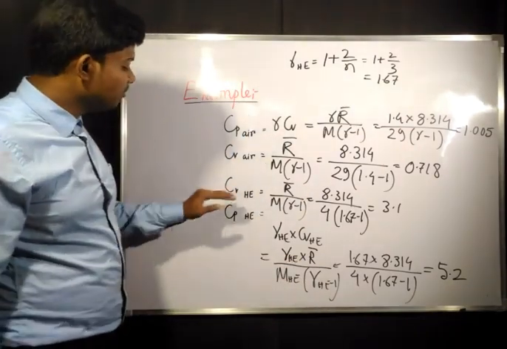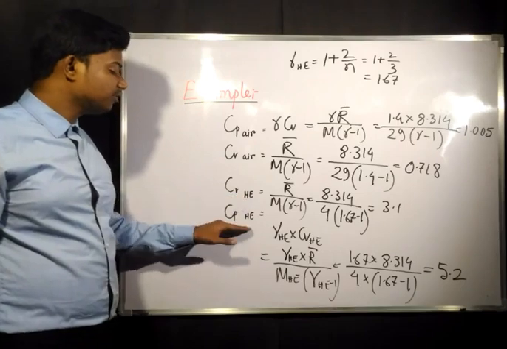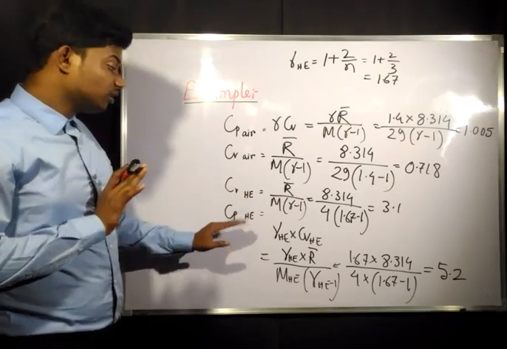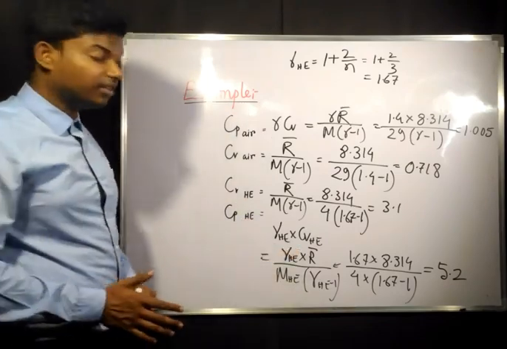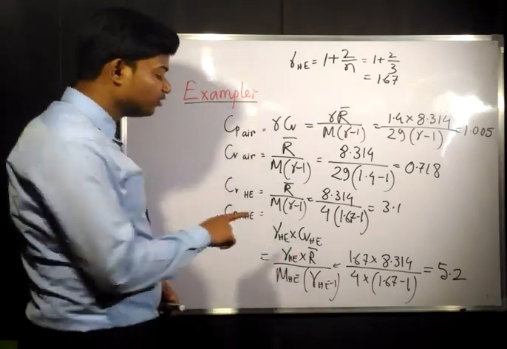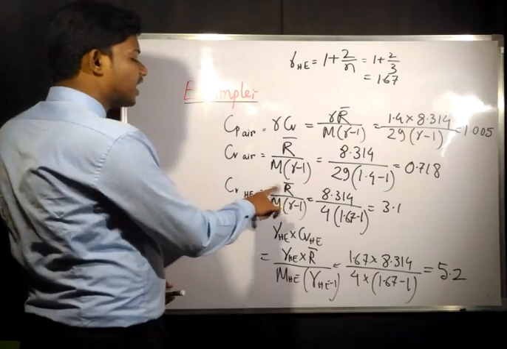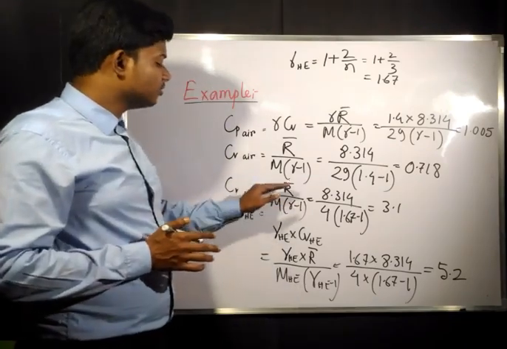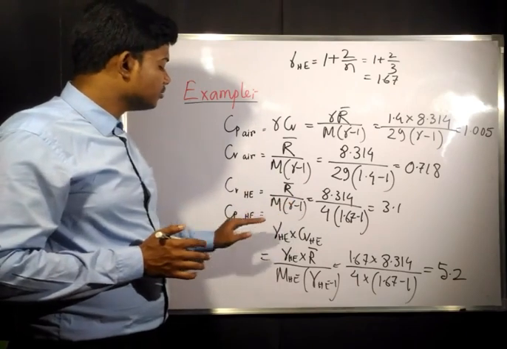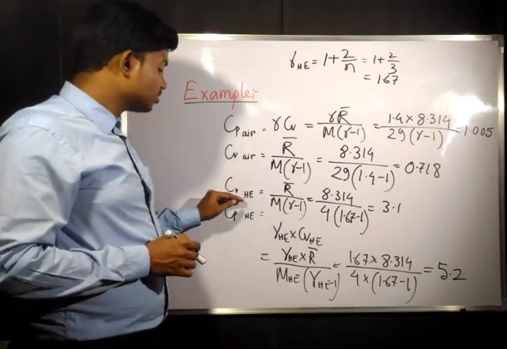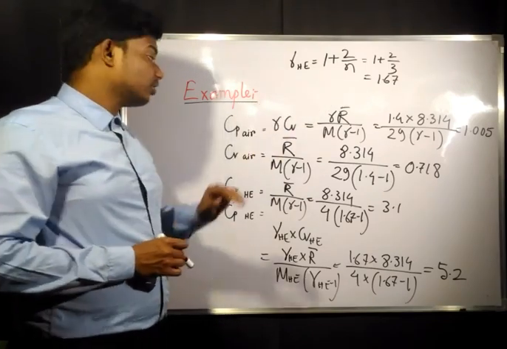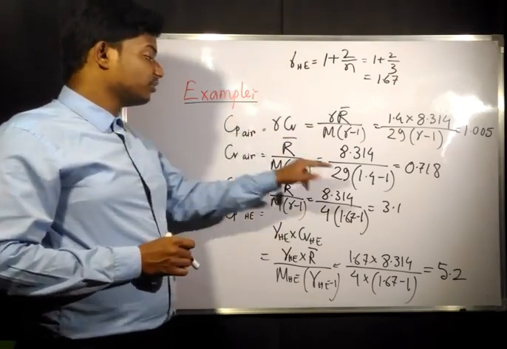So sometimes you may need to find Cp and Cv of helium. What data do we have? The only things we know are the molecular weight and R dash. Nothing else. So from this equation you need to find the expressions of Cp and Cv. Gamma you need to find if it is not given, except for air. For air we know it as 1.4.